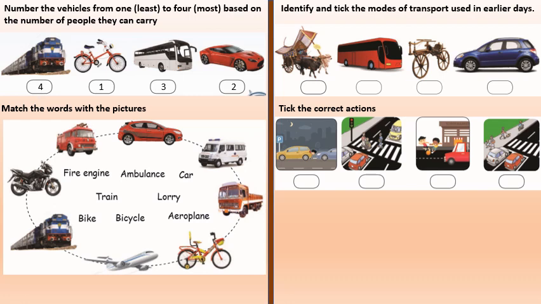Match the words with the picture. Fire engine, ambulance, car, train, bike, aeroplane, bicycle, lorry. Identify and take the modes of transport used in the earlier days, the first one and the third one. Take the correct action. The second one, people are crossing at the zebra crossing and people are walking on the footpath.